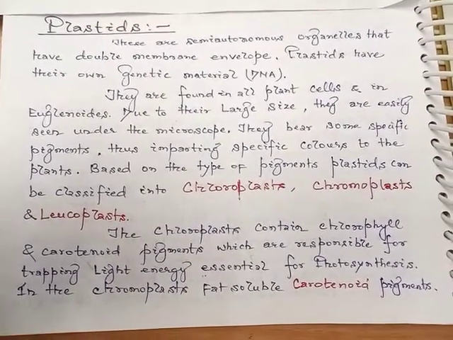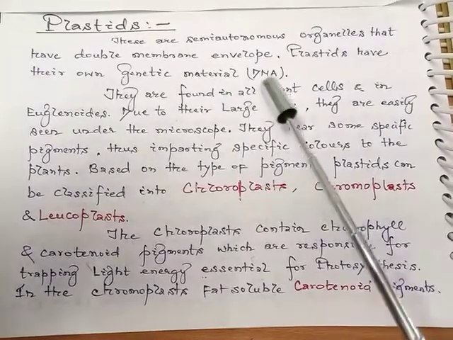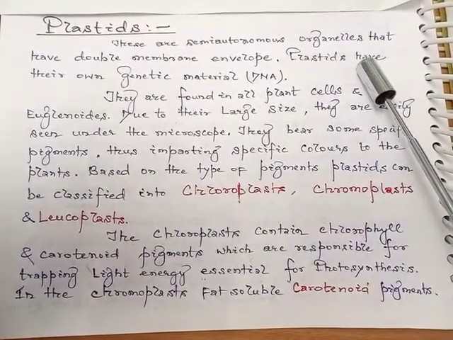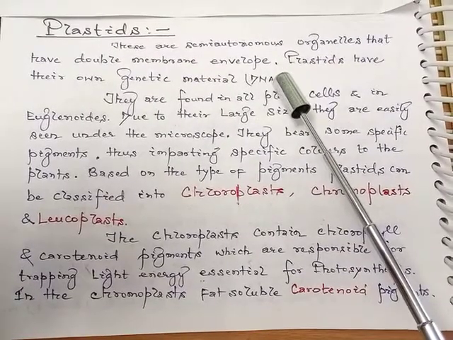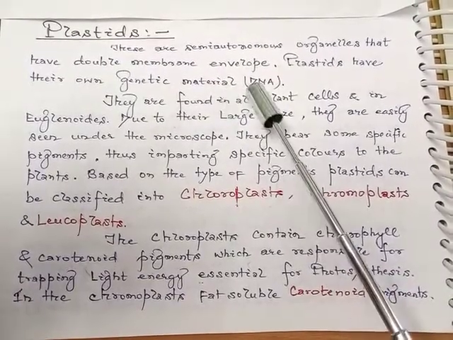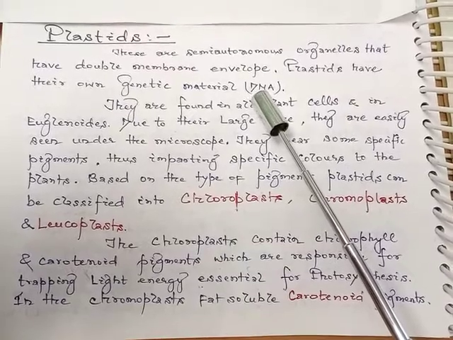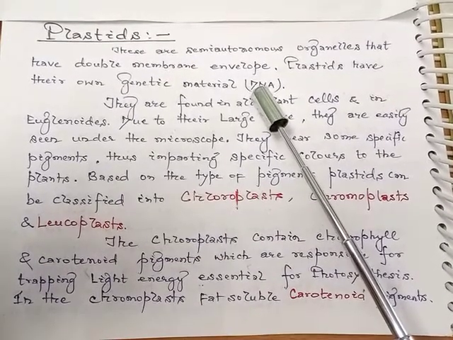So, plastids are semi-autonomous organelles which have a double membrane envelope, and plastids have their own genetic material, which is DNA, just like the mitochondria.